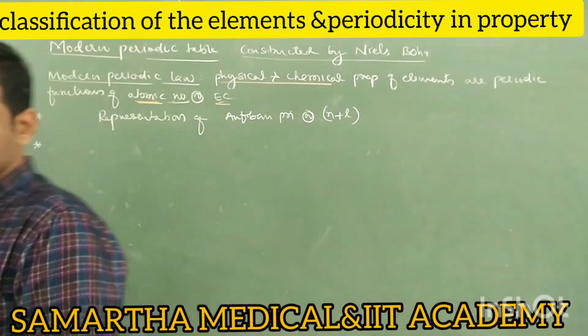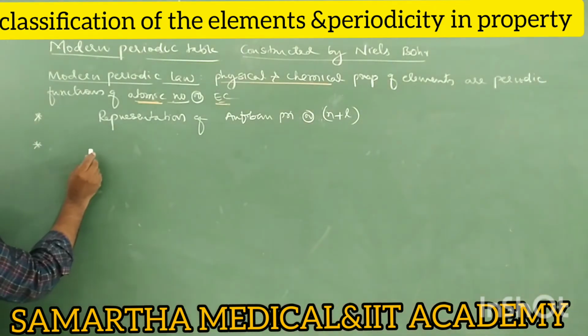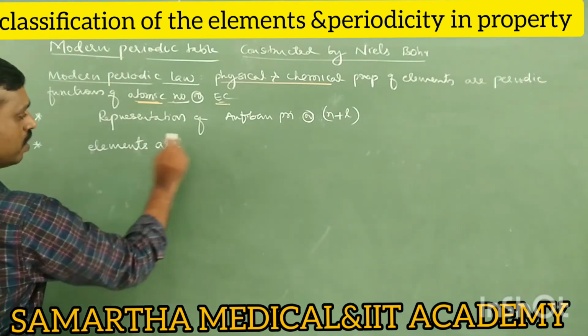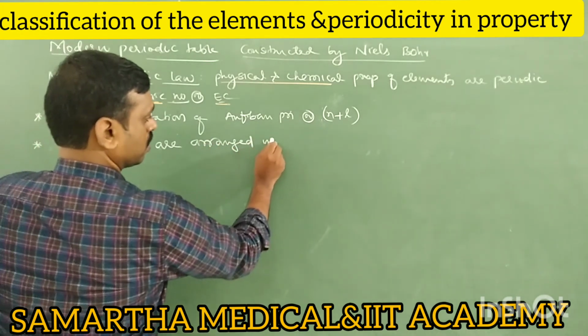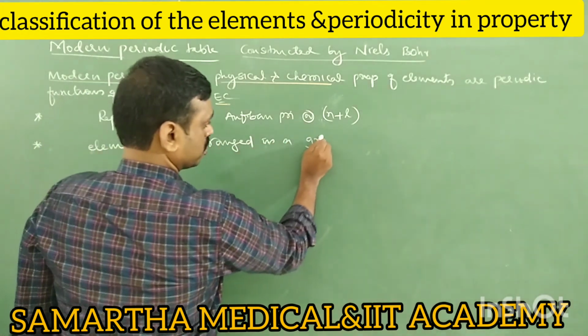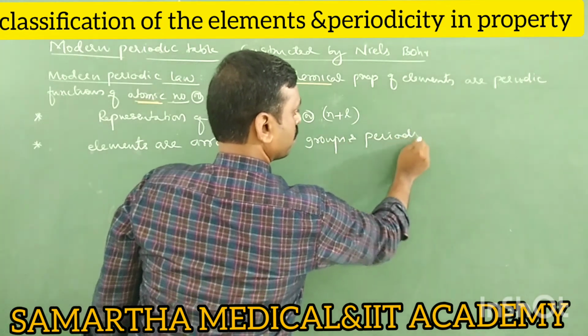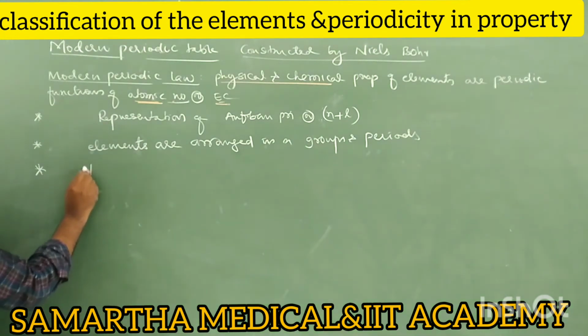Elements are arranged in groups and periods. Next point, there are how many groups and how many periods? 18 groups and 7 periods.